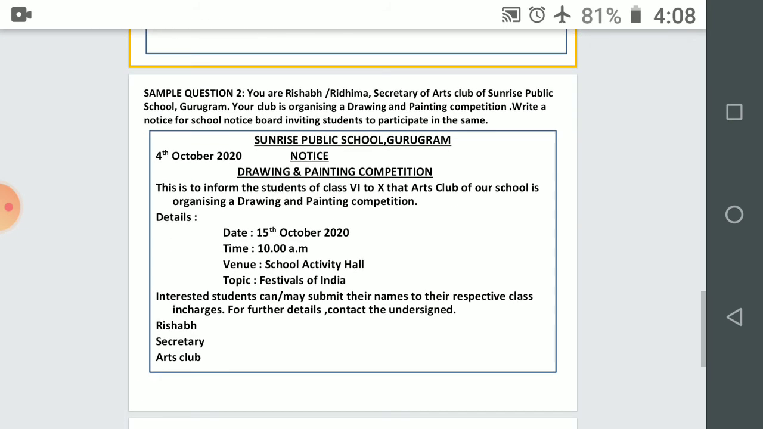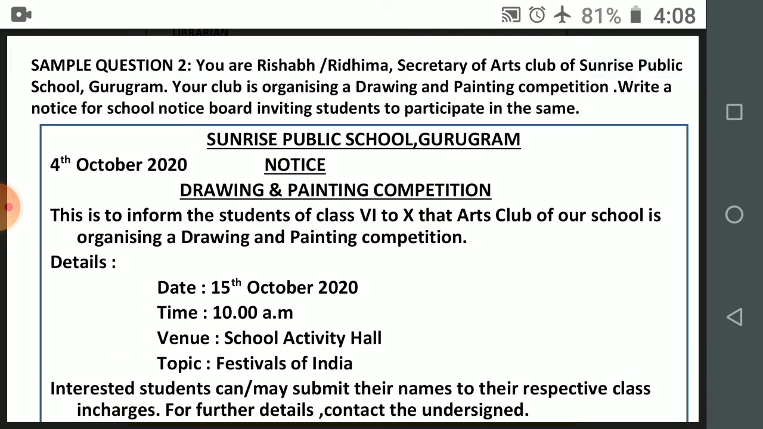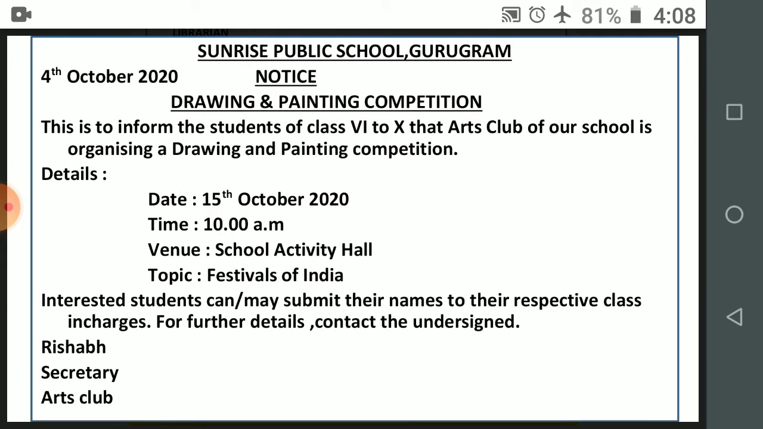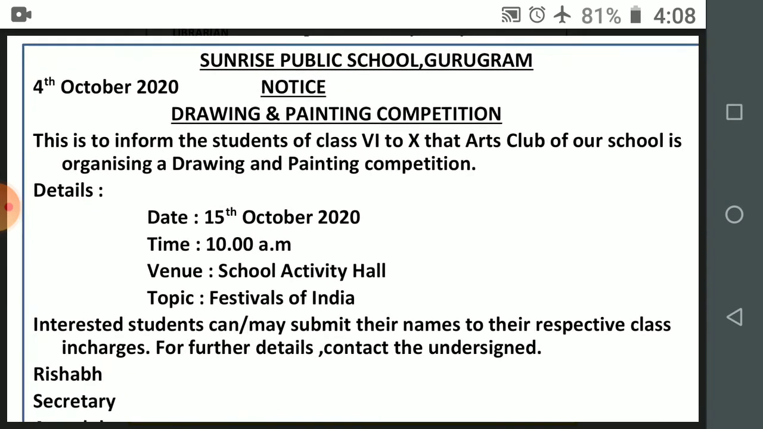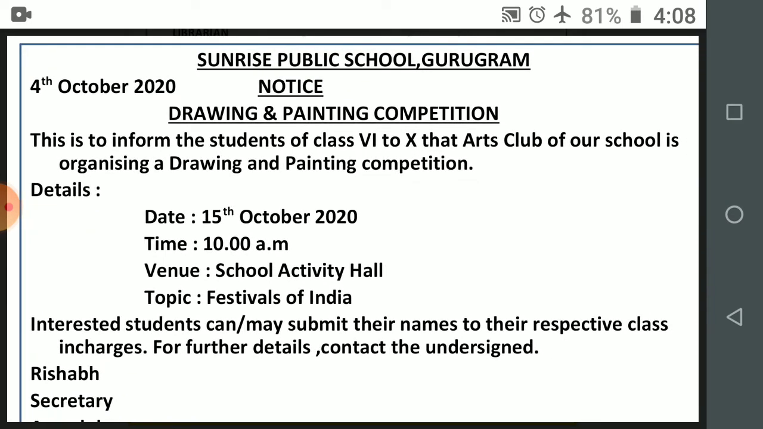Let's see sample question 2. You are Rishabh or Ridhima, Secretary of Arts Club of Sunrise Public School, Gurugram. Your club is organizing a drawing and painting competition. Write a notice for the school notice board inviting students to participate in the same. So the notice goes like this. Sunrise Public School, Gurugram, the name of the institution on the top. Date 4th October 2020. Word notice. Topic drawing and painting competition.